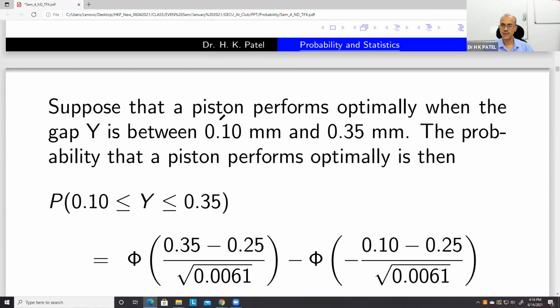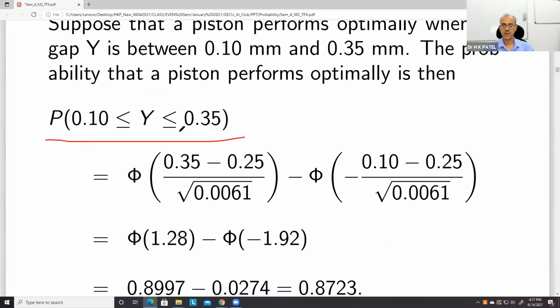Similarly, suppose a piston performs optimally when the gap Y is between 0.10 mm and 0.35 mm. Then we can find the probability of the piston performing optimally. In this case, the required probability would be Y lies between 0.10 and 0.35.